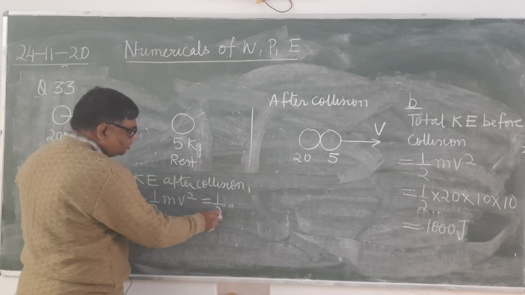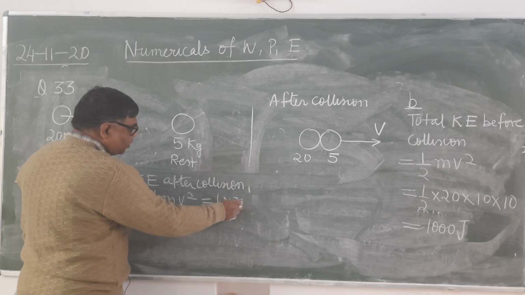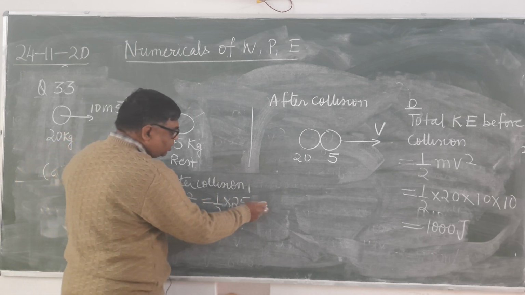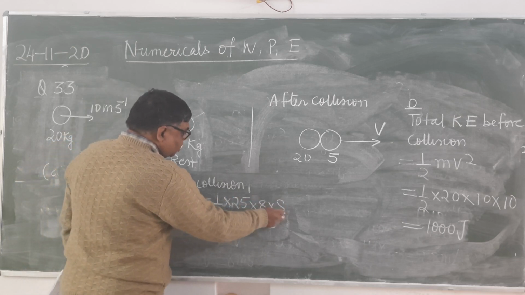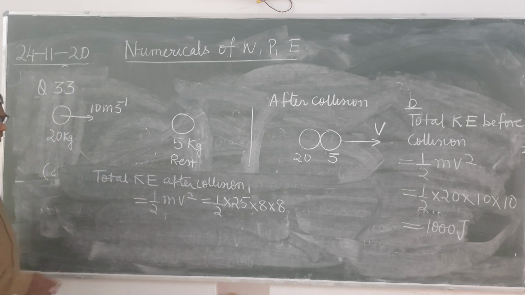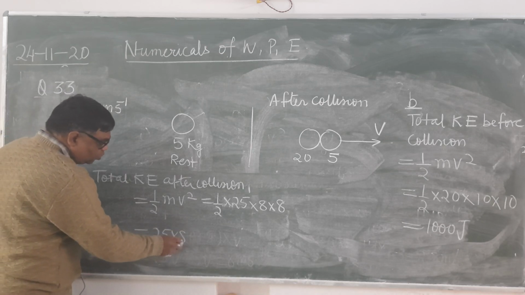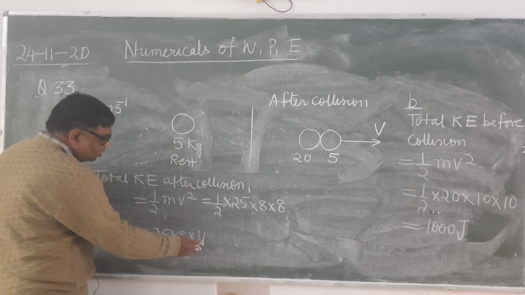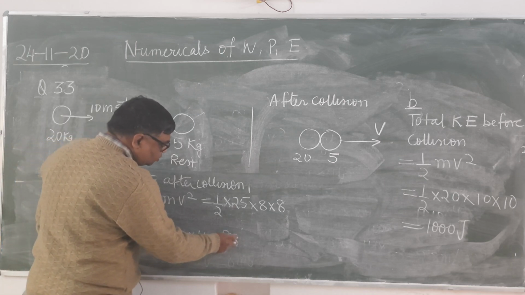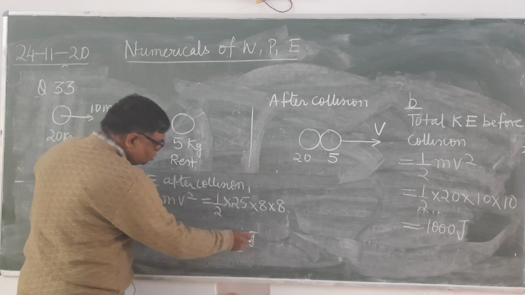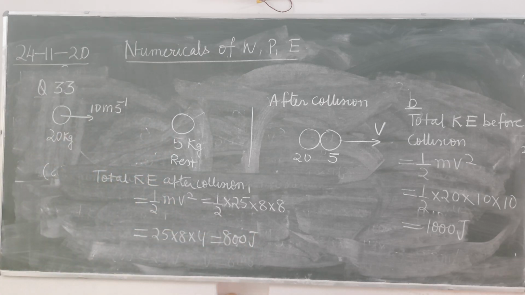Now mass is 25, velocity is 8 into 8. When you simplify, it comes out 25 into 8 into 4. So that is 800 joule.